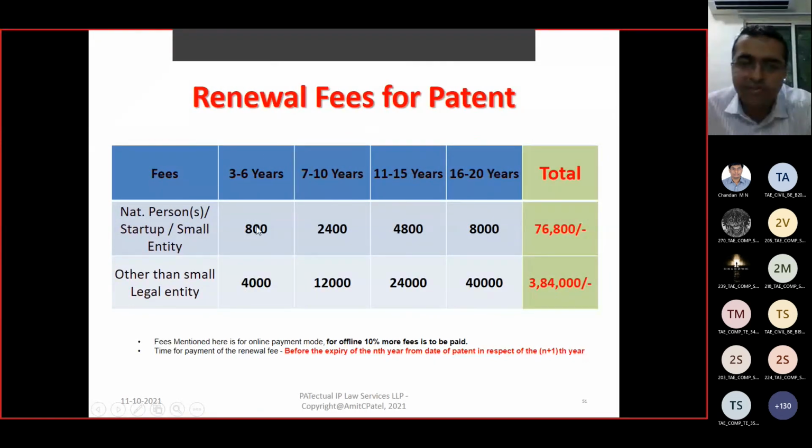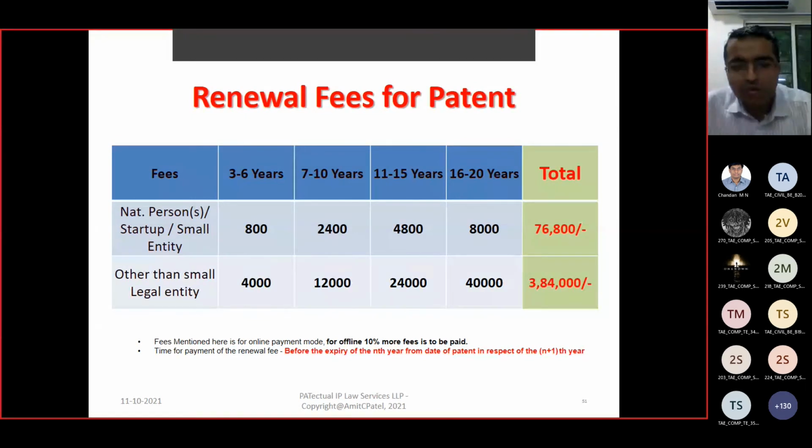And once it is granted, it is required to be renewed on a yearly basis, right? Third year, fourth year, fifth year, sixth year, seventh year, eighth year, ninth year, 10th year. Like that, for a natural person, small entity or a startup, to make that patent live for 20 years, the government fee is 76,000. And for the same patent to be valid in the name of an institution, it is 5 times higher, nearly 4 lakh rupees.